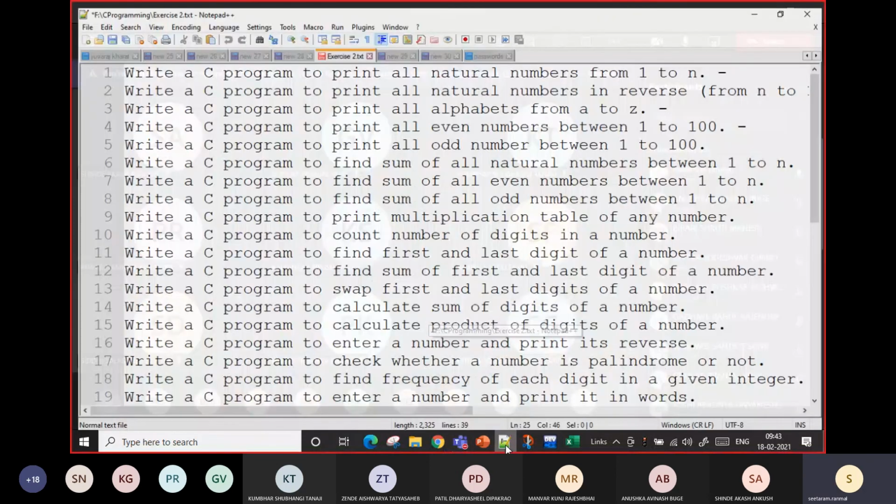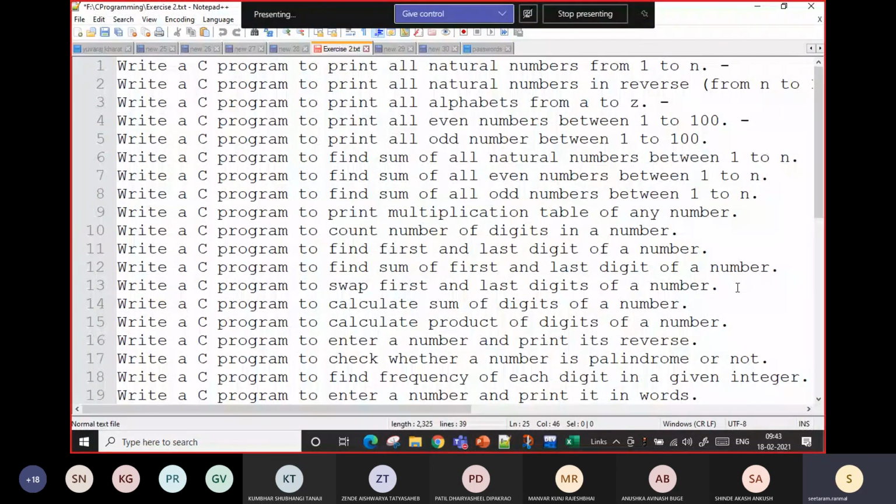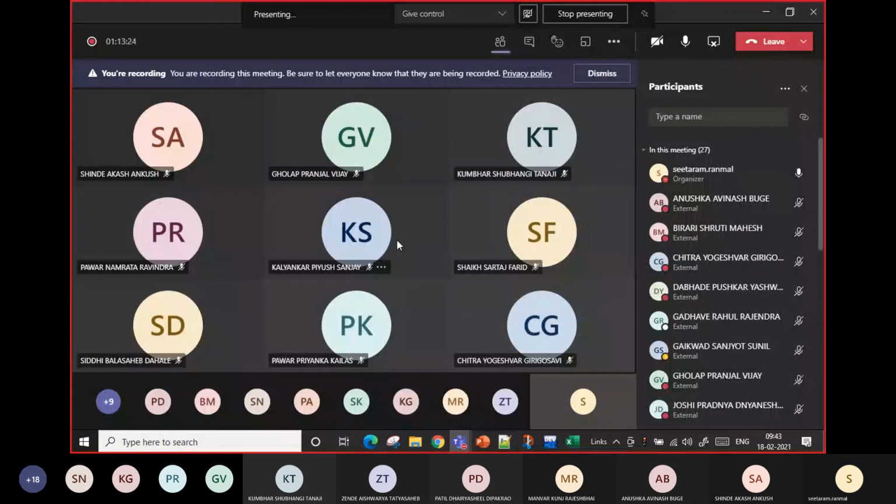Nobody has a question means either you are understanding all the things properly or you are not doing any program. Only understanding here is a different thing. Doing programs practically is the important thing. Remember this thing.